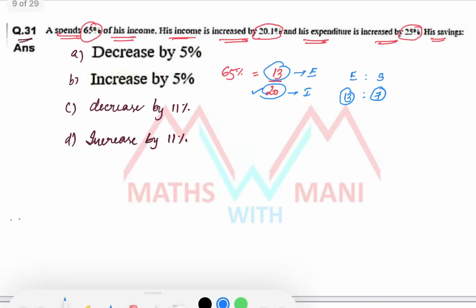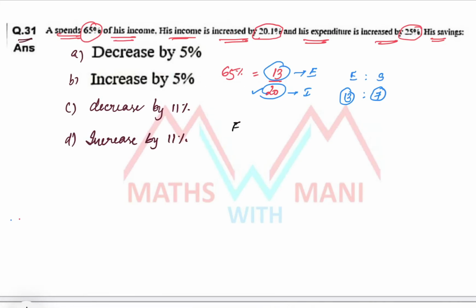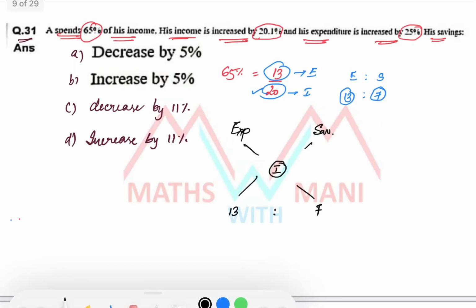Now observe, if this is expenditure and this is savings, the ratio is 13:7. Here the mean value is income, so you have to write down income.